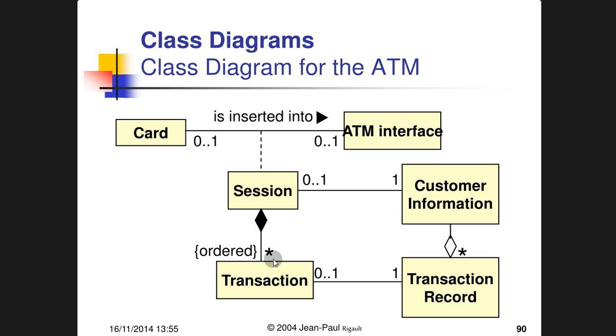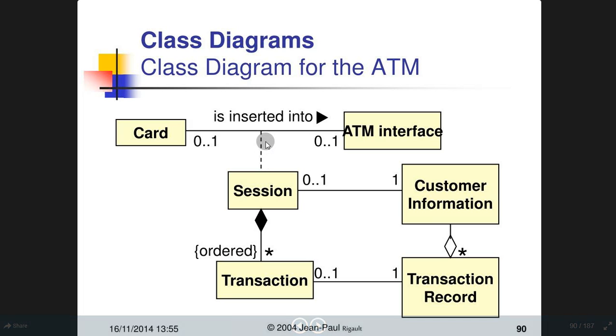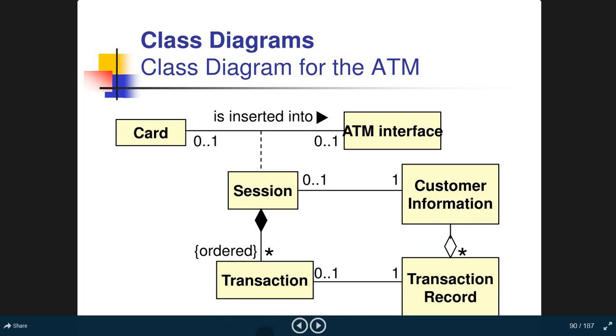And it will again go back to the session, and the session will be terminated. After that, you can take out the card after the session is completed. So this is the whole diagram. That's why it is known as the class diagram. This is the class diagram of the ATM. Okay, let's go to the next slide.